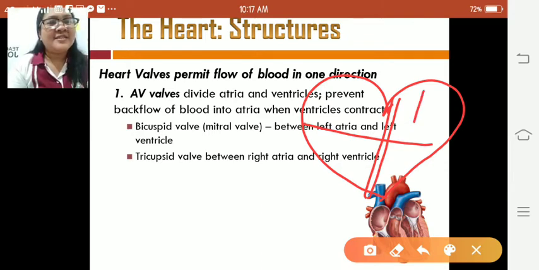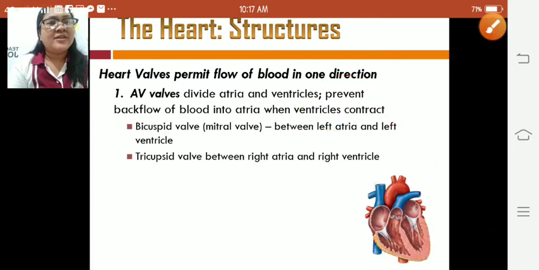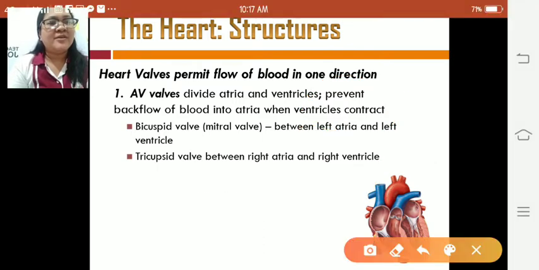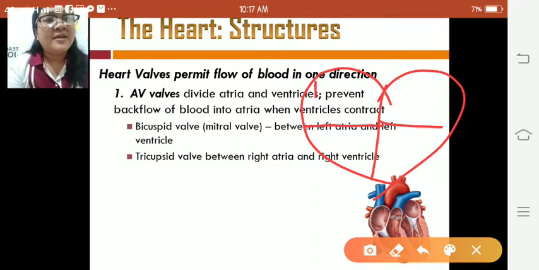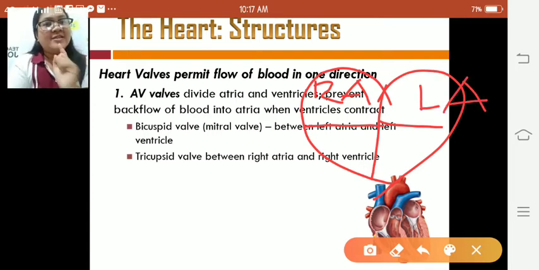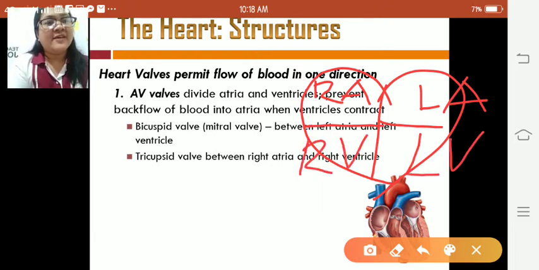So this is the right atrium, the left atrium. So this one is the right ventricle and this one is the left ventricle.